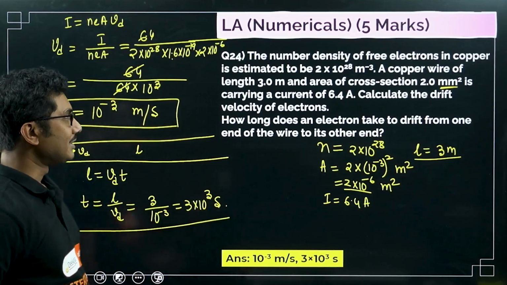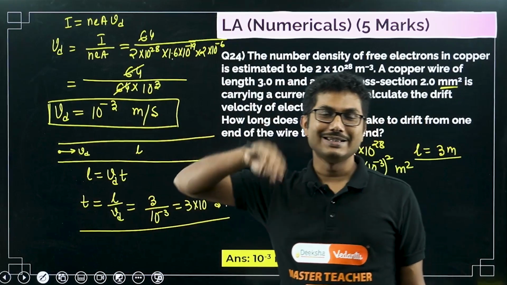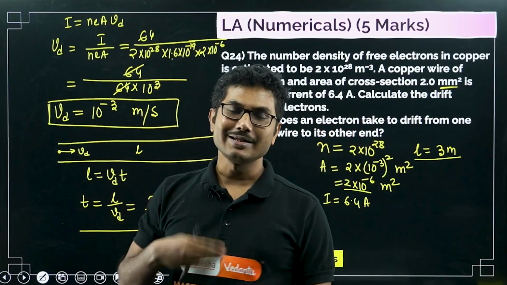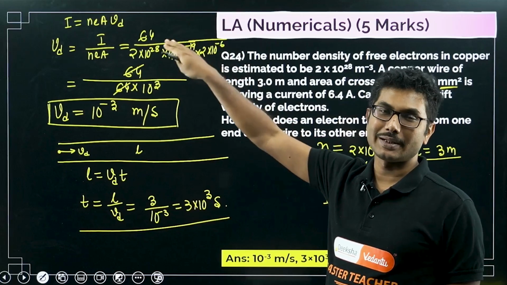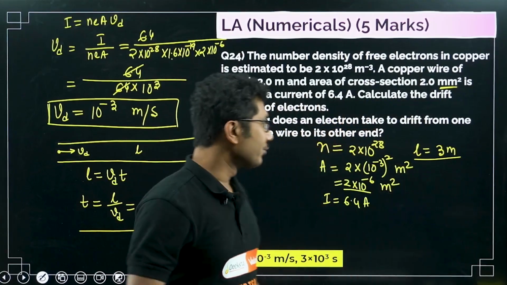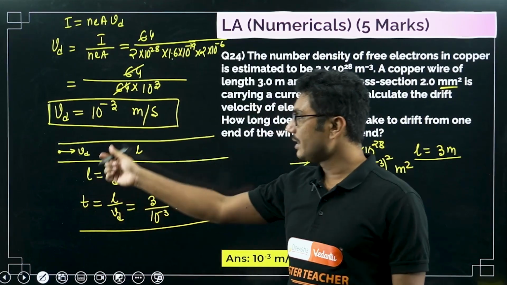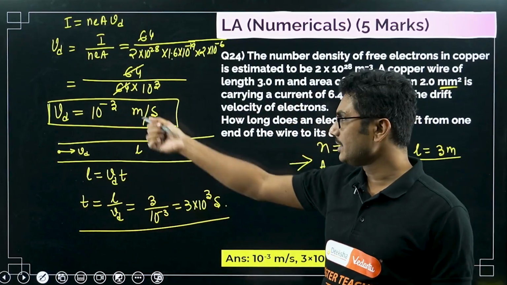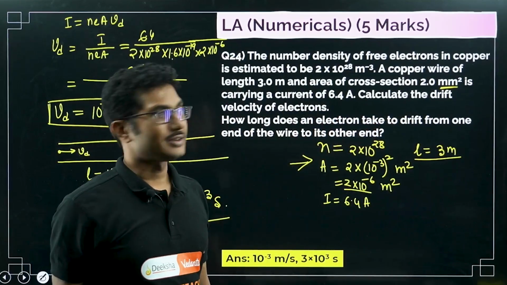Okay, so this is a very interesting question. The formula is known, an easy formula. Second part is slightly tricky. Even though it's a hot question, the first part is easy. You just remember the formula, put the values, and you will get the answer. Only two tricks are involved. First of all, you have to calculate the area in terms of meter square, and secondly you have to calculate this part, which is slightly tricky. If you don't understand it, you will not be able to answer it.